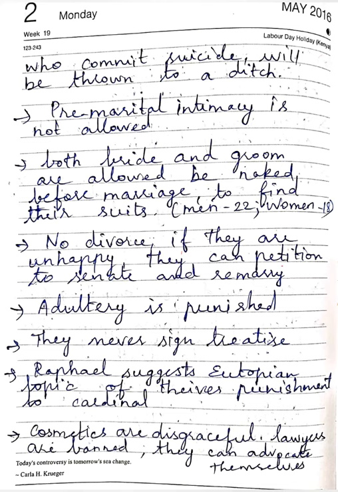There is no divorce in Utopia. If they are unhappy, they can petition the Senate and they can remarry. Adultery is punished. They never sign treaties because others don't follow them. Raphael suggests the Utopian approach to the punishment of thieves to the cardinal. Cosmetics are disgraceful and lawyers are banned. They can advocate for themselves.